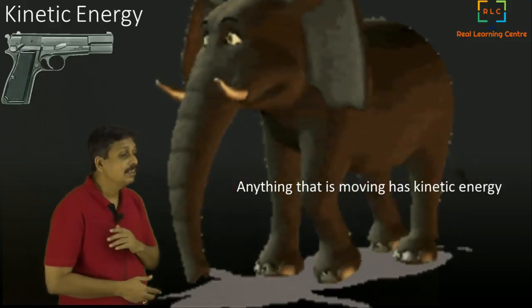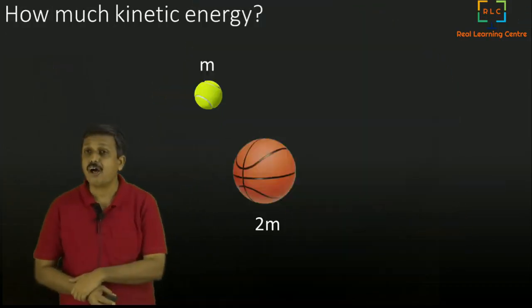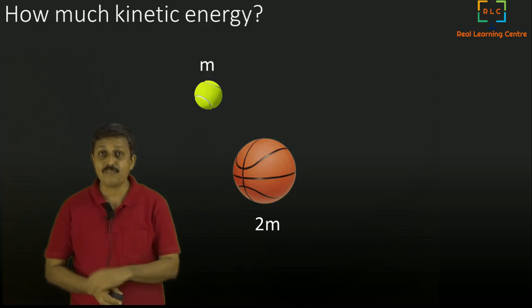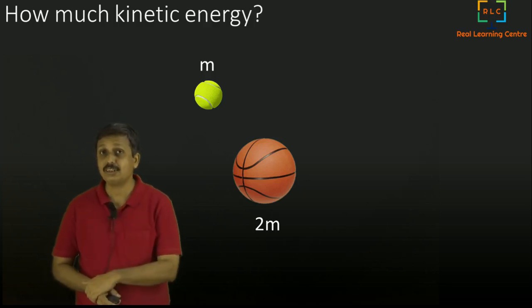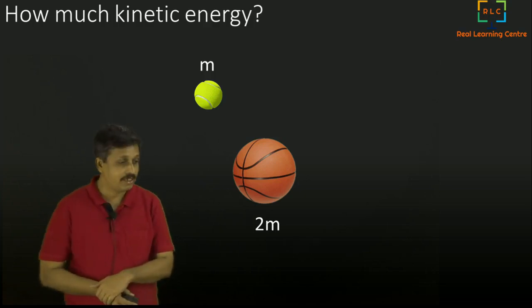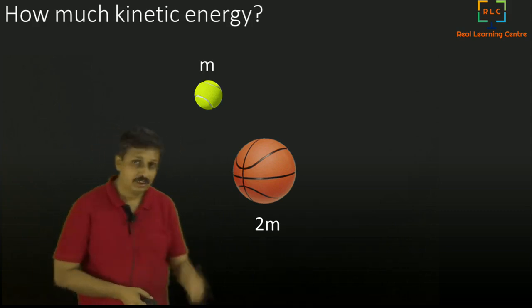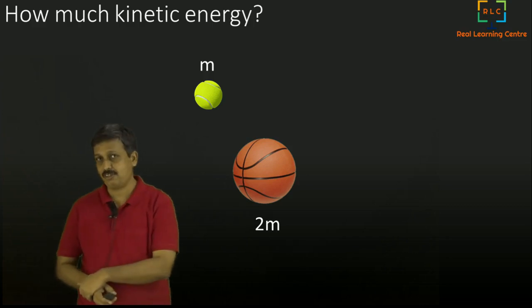Let's just look at the kinetic energy of a bigger object versus a smaller object. What is the difference? Will the kinetic energy depend on the mass of the object? Can we measure it? So that is the question.